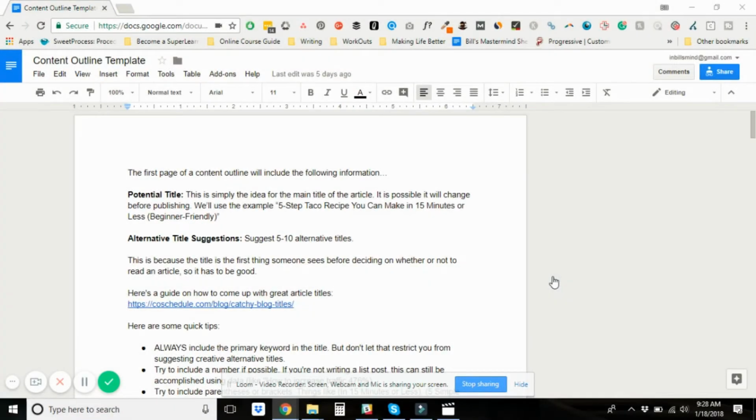The first part of any great blog article is the title. Without a great title, you're not going to get clicks, you're not going to get shares, you're not going to get engagement, and most importantly, you're not going to get rankings. So for the potential title, it's just your first shot at your title. For here, I have 5-step taco recipe you can make in 15 minutes or less, beginner friendly.